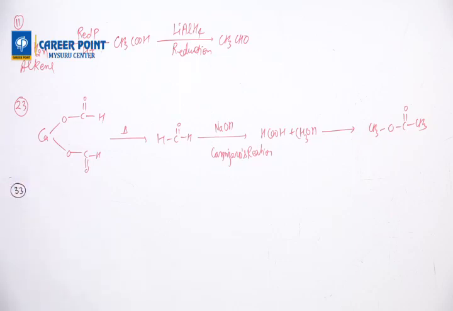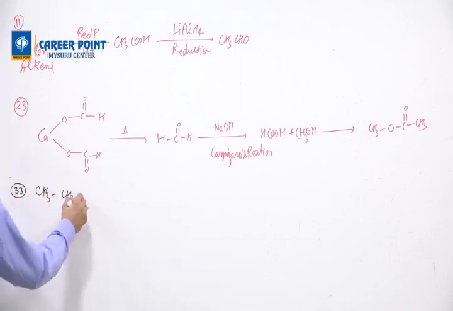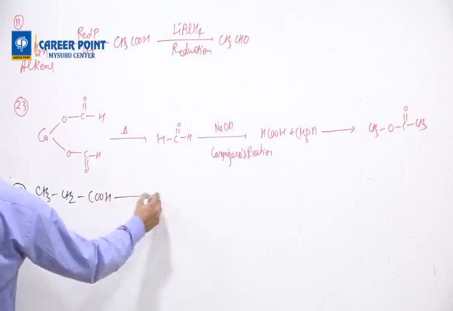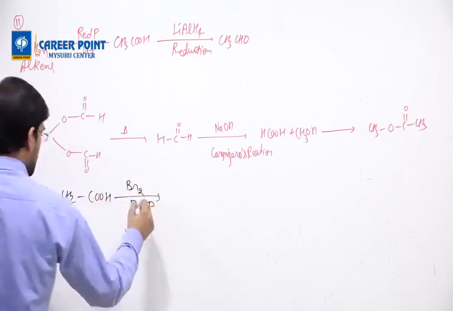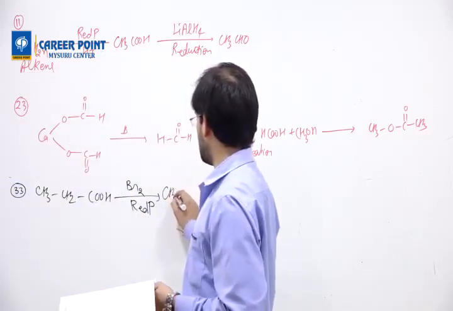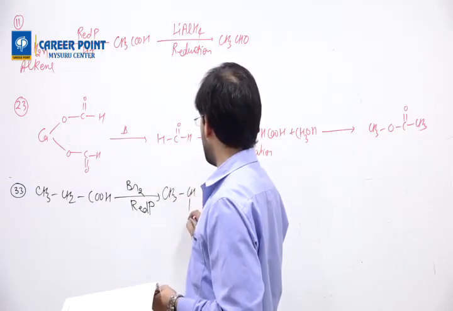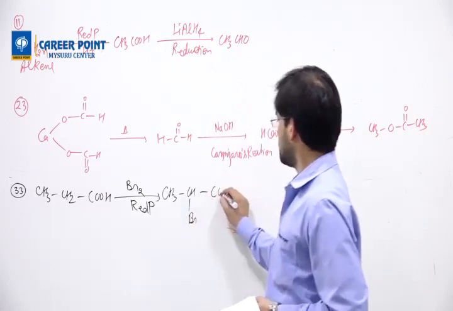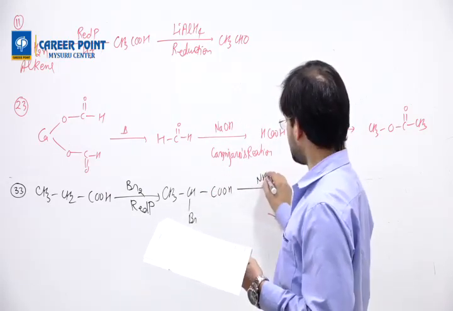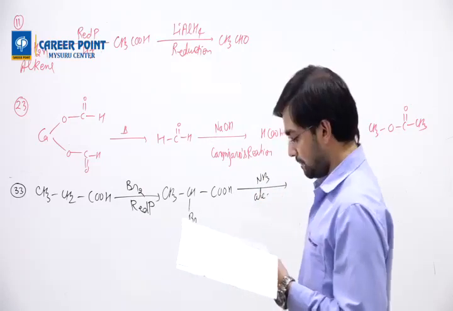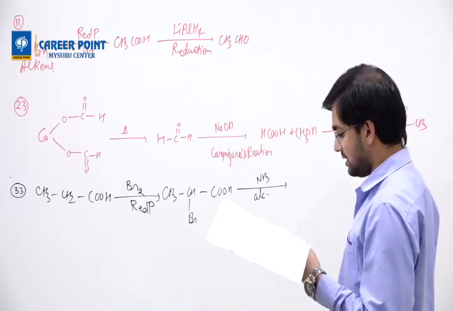Question number 33 is Br2 with red phosphorus. This is the HVZ reaction. CH3CH2COOH, Br2 with red phosphorus. So we will have CH3 and at the alpha position we'll substitute Br, COOH, and then with alcoholic NH3.